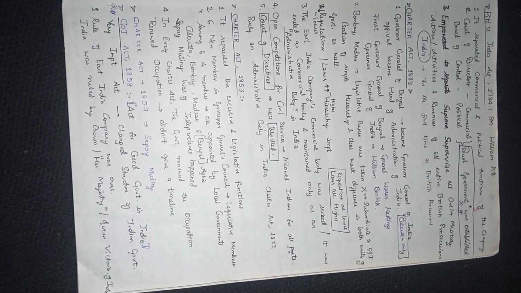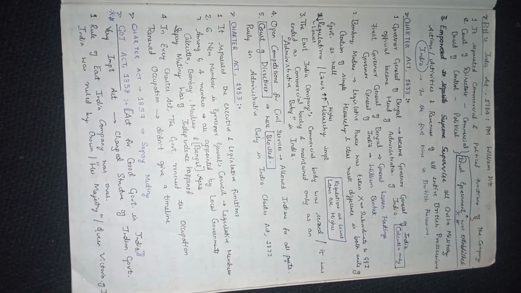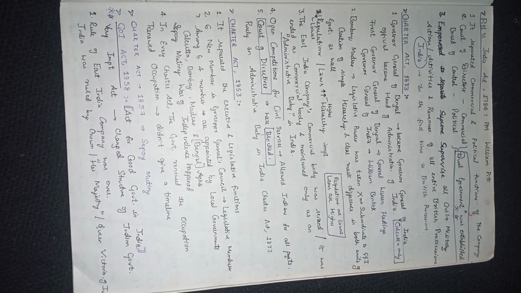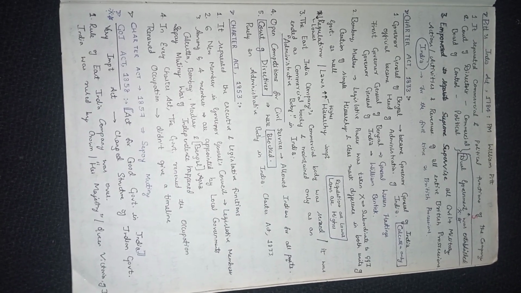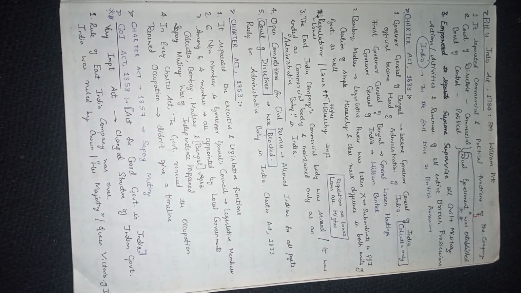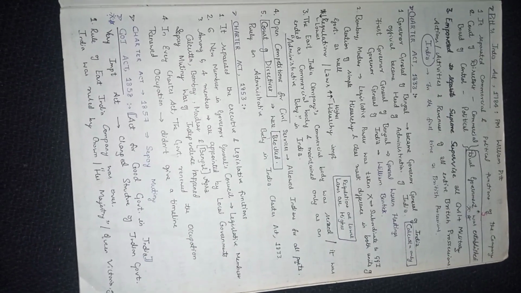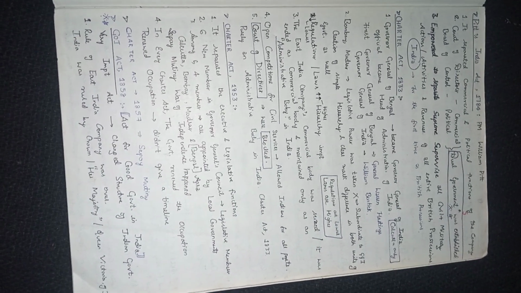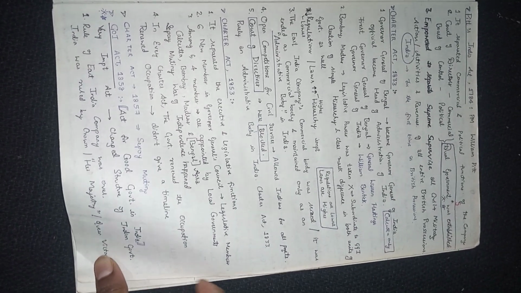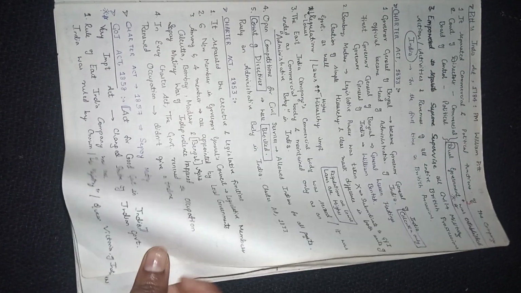Next is the Government of India Act 1858, the Act for Good Government in India. A very important act that changed the structure of the Indian government. The rule of the East India Company was over. India was ruled by the crown, Her Majesty Queen Victoria.